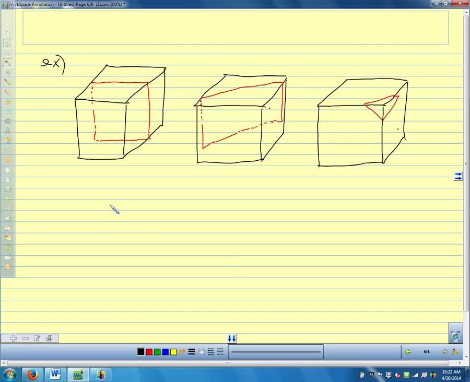And if we went straight down on one corner, we could end up with a rectangle in a different way. So we could cut that entire corner off, and we'd end up with a rectangle going that way.